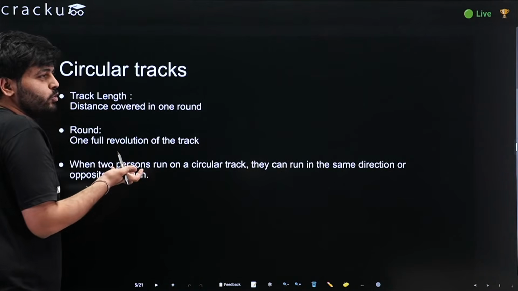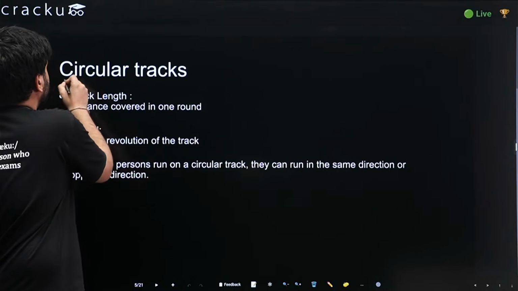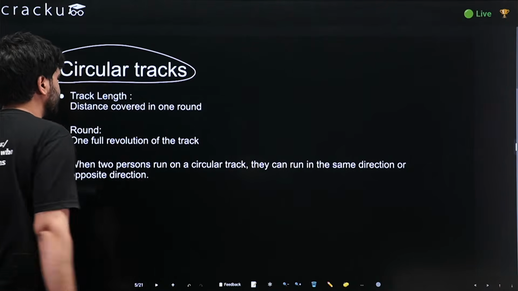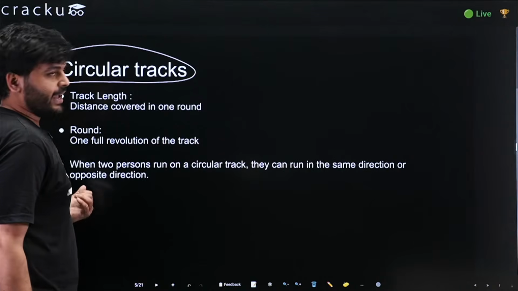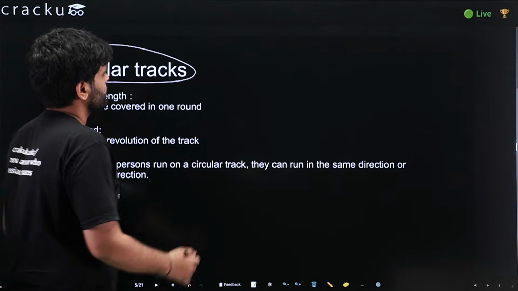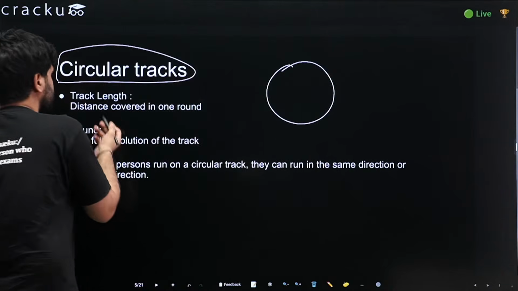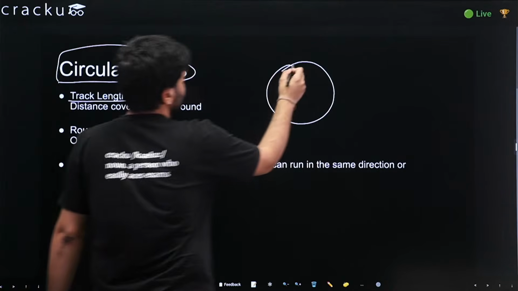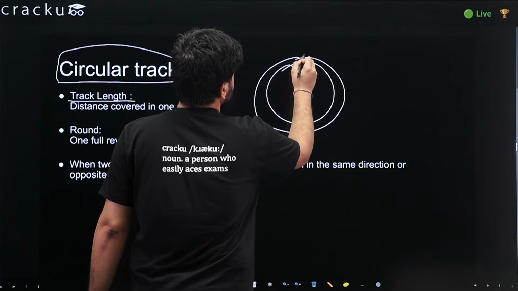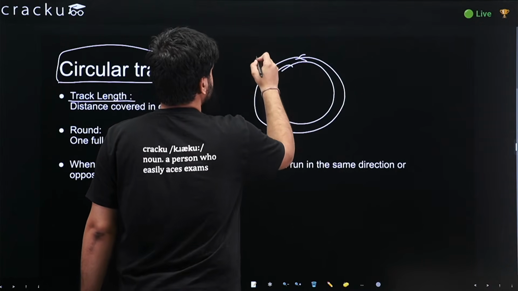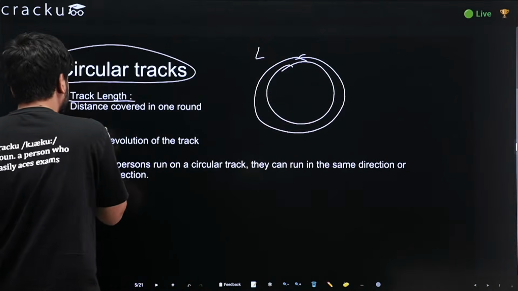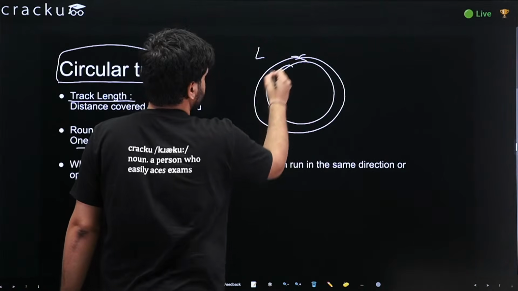Now we will do a few practical applications of TSD, time, speed, distance. Circular tracks. Now a circular track is something like this. Let us see some terminology. Track length. Track length is this length, the full length when you run a circular track, let it be L. Round. So it is one full revolution of the track. This is one round.